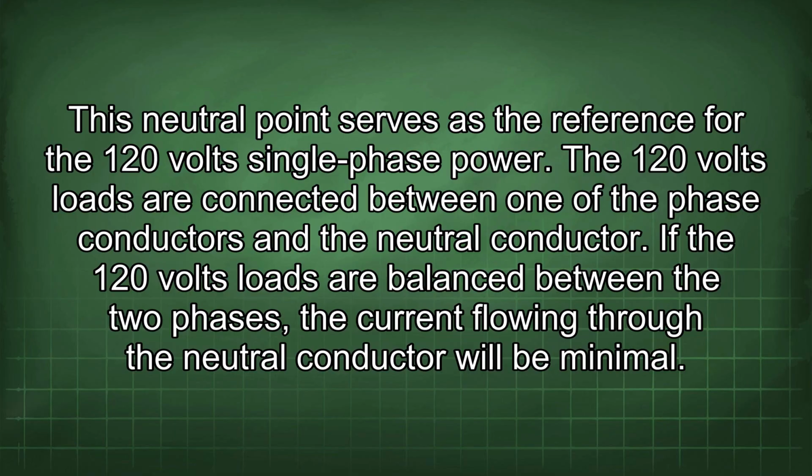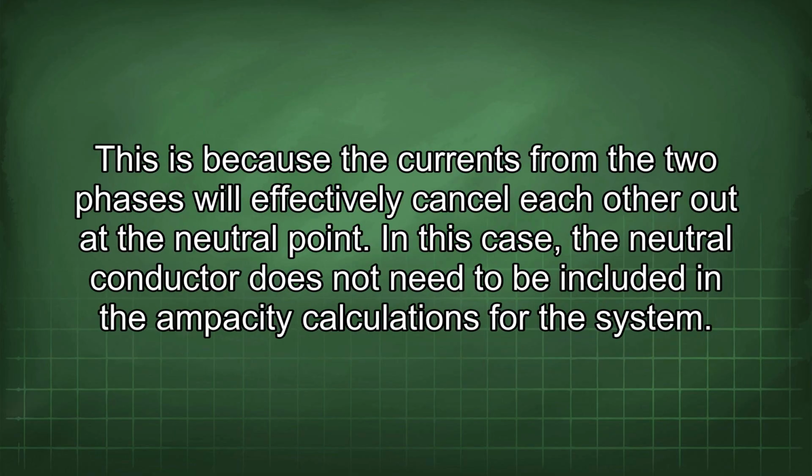The 120 volts loads are connected between one of the phase conductors and the neutral conductor. If the 120 volts loads are balanced between the two phases, the current flowing through the neutral conductor will be minimal. This is because the currents from the two phases will effectively cancel each other out at the neutral point. In this case, the neutral conductor does not need to be included in the ampacity calculations for the system.